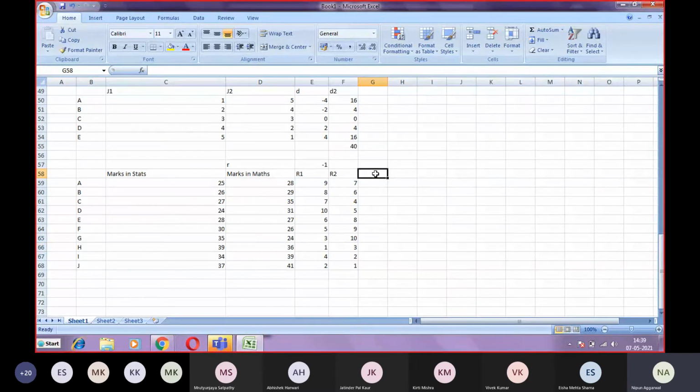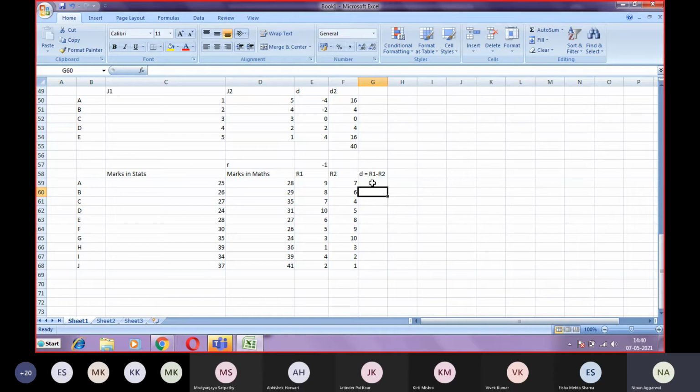Now it will be in the rank form. Now it will be like the same question which we did earlier. So you have to calculate the D first, which will be equal to rank 1 minus rank 2, or rank in stats minus rank in maths. So whether you calculate stats minus maths or maths minus stats, there will be no difference, because ultimately you have to calculate D square. So if you do A minus B or B minus A, it does not make any difference, because ultimately you have to find the D square.